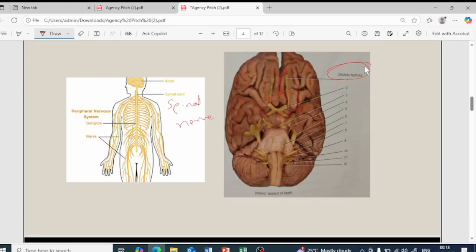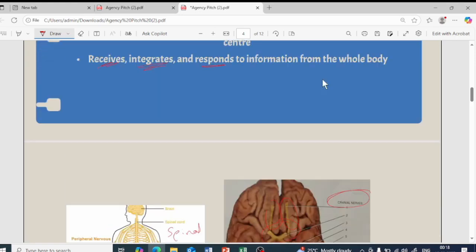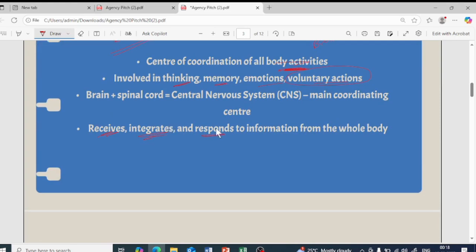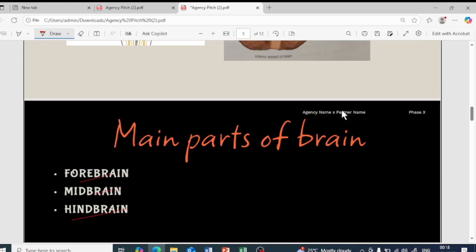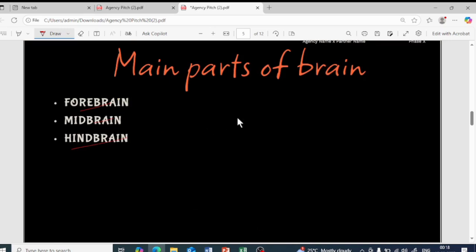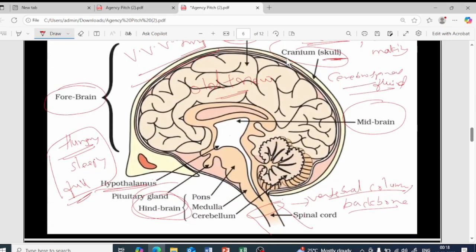The nerves throughout the body are connected to the spinal cord or to the brain. One connected to the spinal cord is called a spinal nerve, and one connected to the brain is called a cranial nerve. The brain receives, integrates and responds to information from the whole body. There are three main parts of the brain: forebrain, midbrain and hindbrain. The forebrain has the cerebrum, which helps with thinking and decision making. The hypothalamus controls whether you are hungry, sleepy or full.